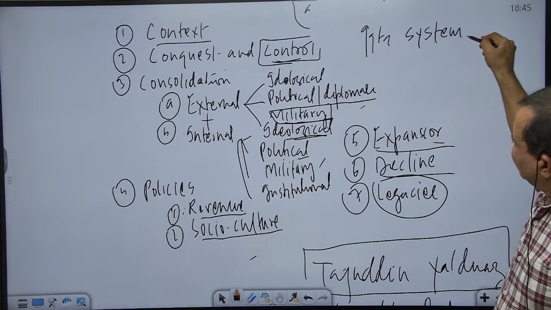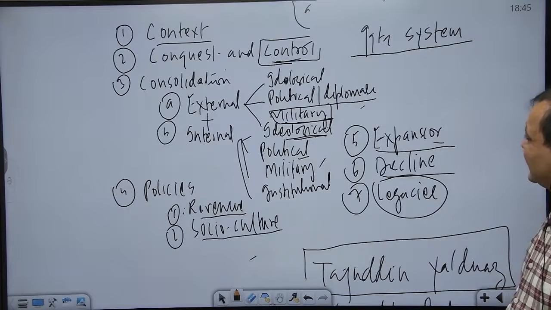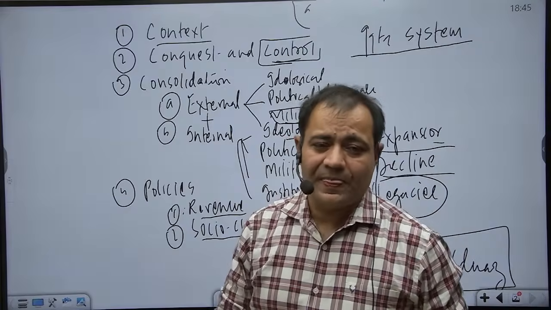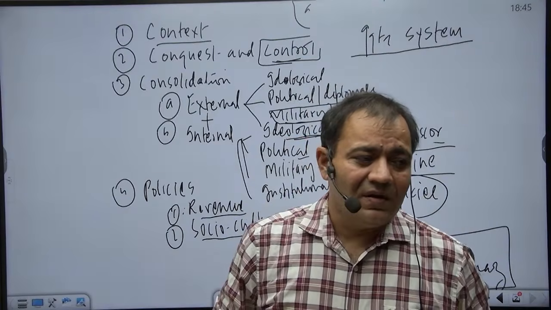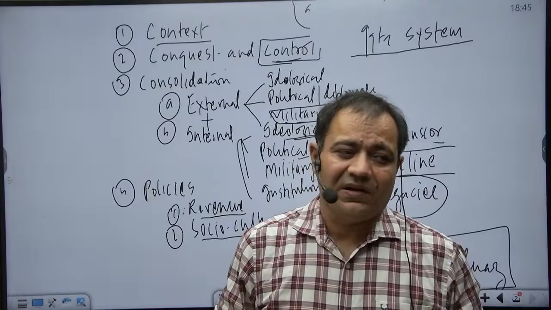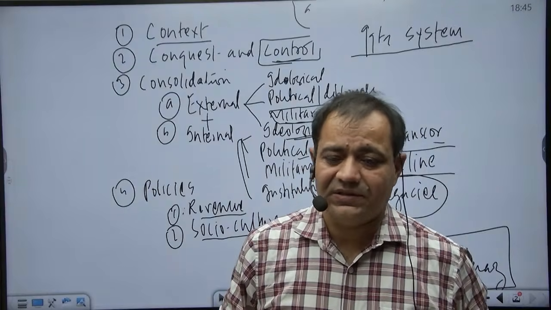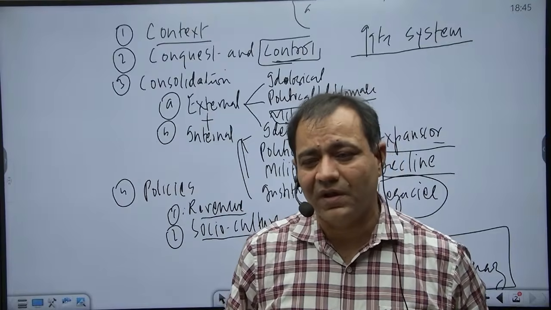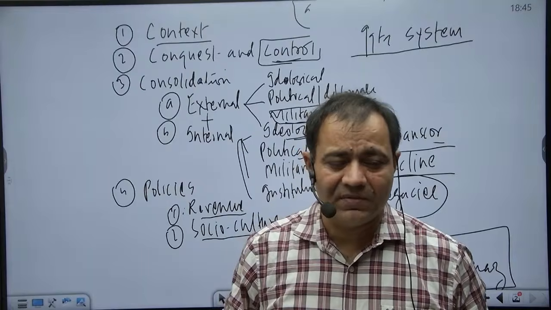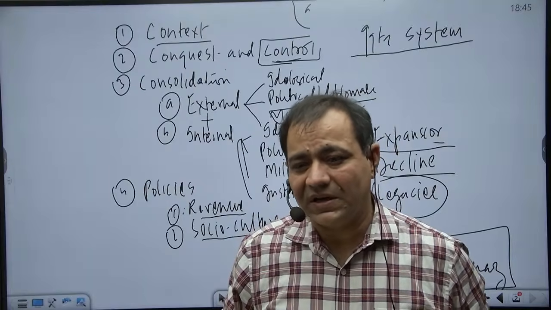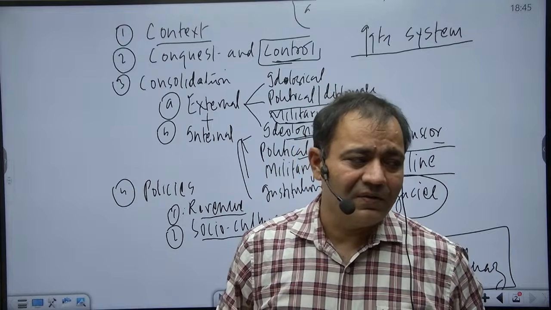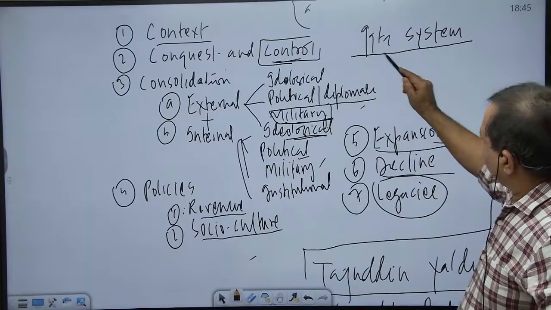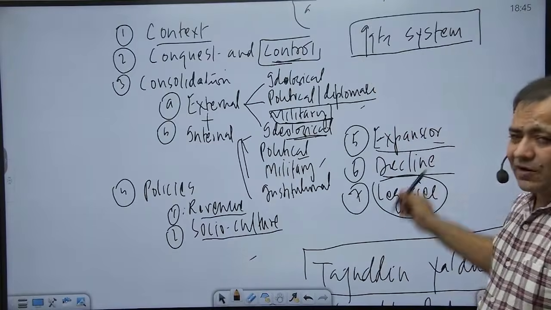The Iqta system is identified as the bureaucracy of the Delhi Sultanate, and it can be compared with the previous feudal order. Here in the Iqta system, we do not have hereditary tendencies, and it was just the pleasure of the Sultan to appoint anyone as Iqtadar. But of course, he appointed those people who had been traditionally associated with him and had been a part of the respected Turkish families of the nobles. So this is the reorganization of the Iqtadari system, it cannot be called a provincial system.